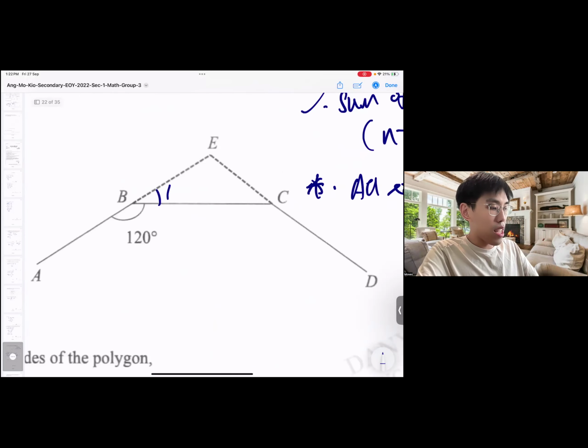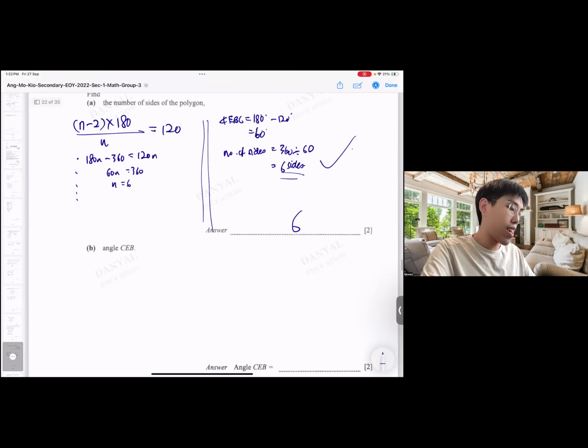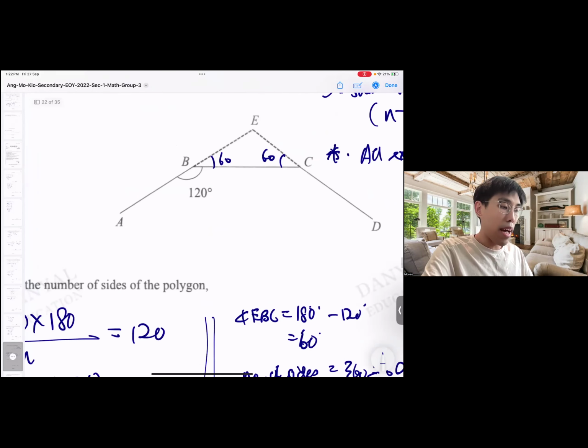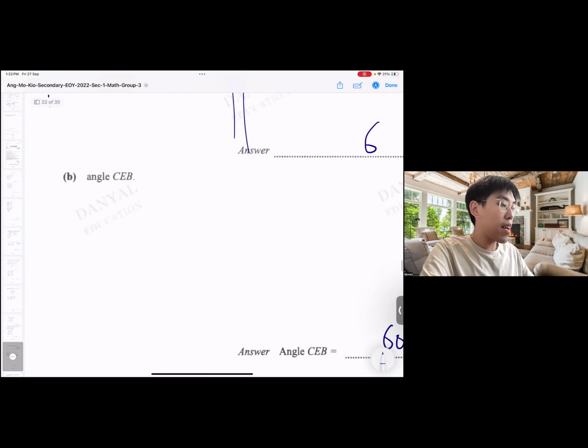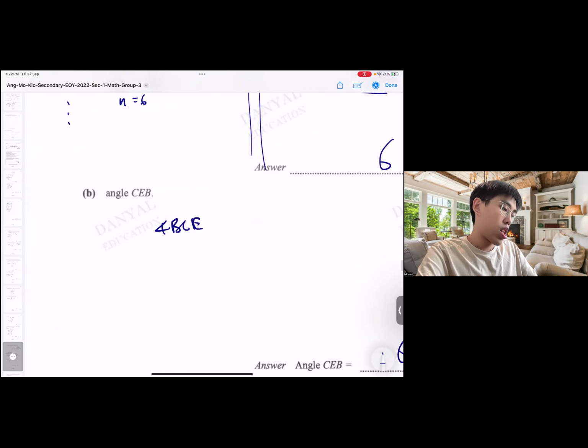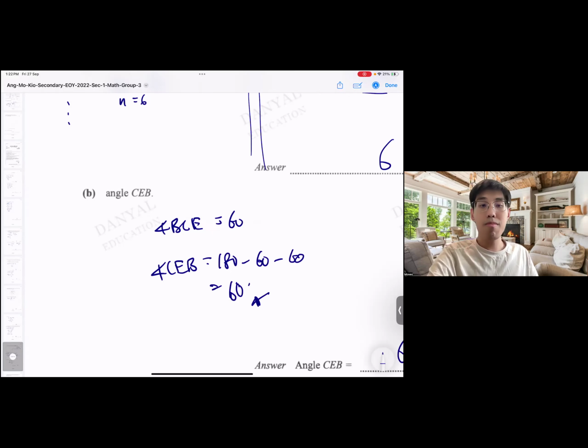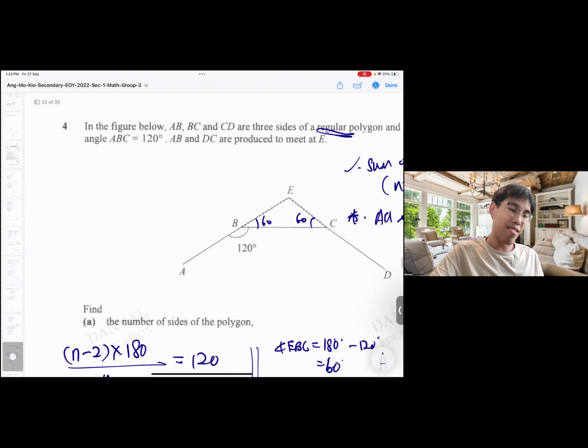Okay, next, find CEB. So we know that this is 60, and this is also 60. So this is obviously 60 lah. But okay, I better answer first. 60. But anyway, why? Because it's the side of a regular polygon, so angle BCE is also 60 lah, because it's exterior angle. So technically angle CEB is 180 minus 60 minus 60, which is 60. Done. It happens to be an equilateral triangle, even though the diagram doesn't show it very well. But yes, it's an equilateral triangle. Oh well.